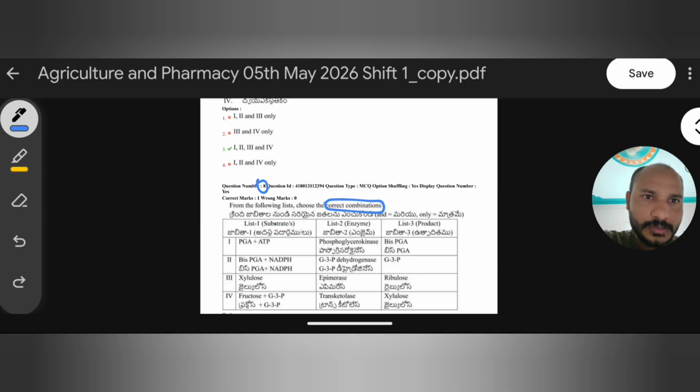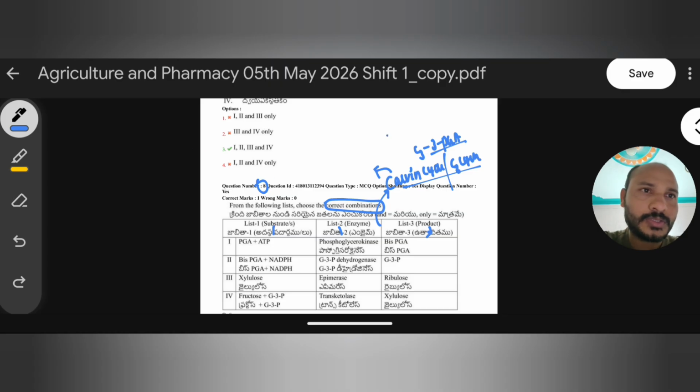And here, list 1 gives the substrate, list 2 gives the enzymes, and list 3 the product. So PGA plus ATP, and all these questions are framed from the Calvin cycle, also called the C3 cycle. Let's discuss. This Calvin cycle was proposed by Melvin Calvin, and hence the name Calvin cycle. In this, the first stable product formed is a C3 compound, that is 3 PGA. Hence this cycle is called the C3 cycle.